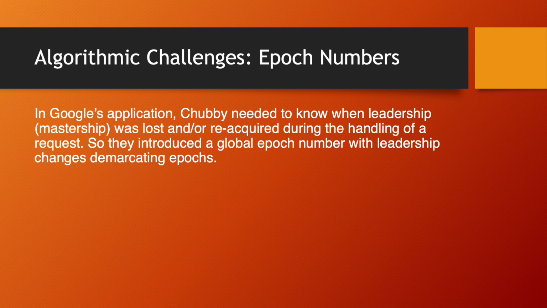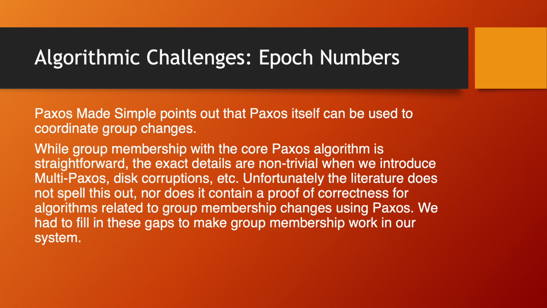So they introduced a global epoch number with leadership changes, demarcating epochs. Paxos Made Simple points out that Paxos itself can be used to coordinate group changes, while group membership. The core Paxos algorithm is straightforward. The exact details are non-trivial when we introduce multi-Paxos, disk corruptions, etc.